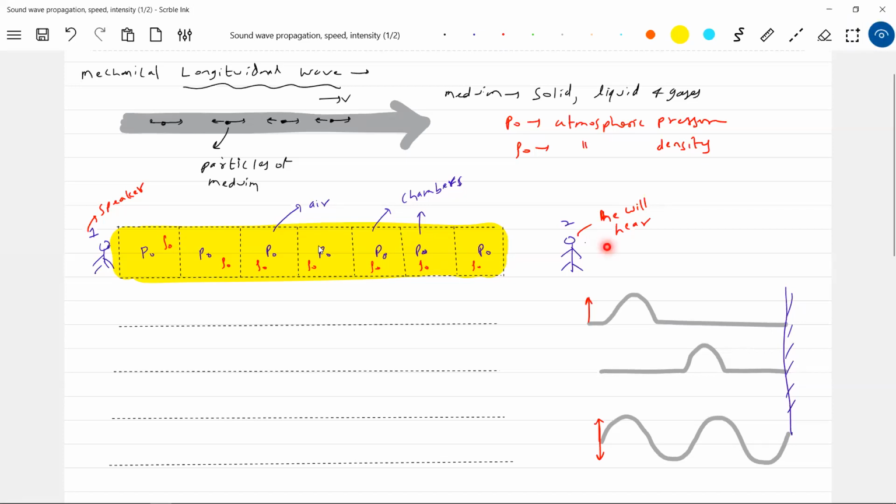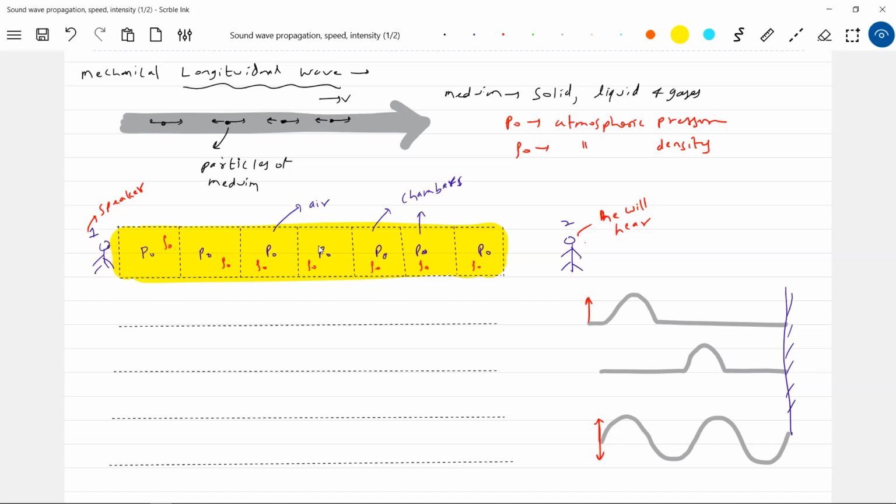He has generated a disturbance. Earlier, the speaker and person one, person two are calm. And what is the pressure? Everywhere P naught, density everywhere rho naught. The moment he claps or starts speaking, he says hi. What does it mean? It's generated a disturbance, meaning he first generated the disturbance here and the disturbance will propagate.